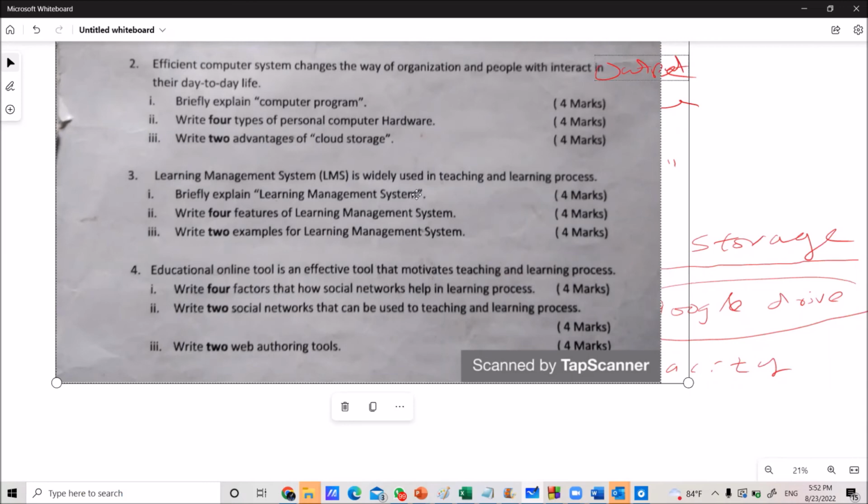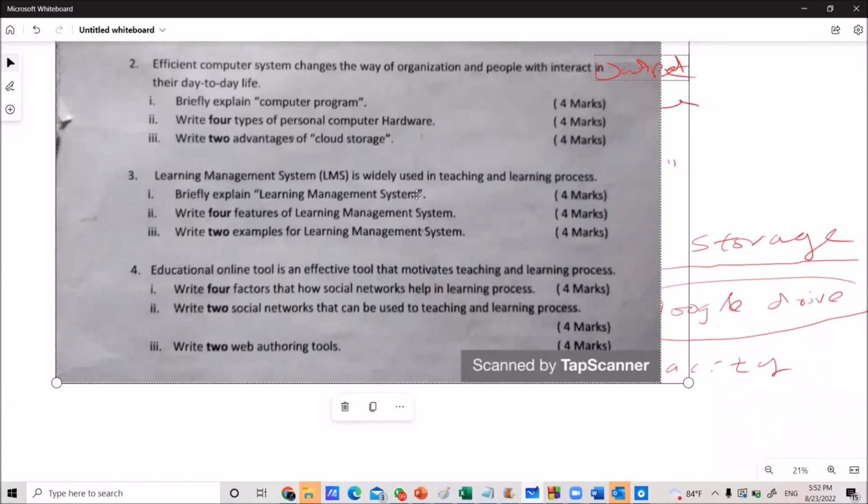An LMS has two views, the teacher view and the student view. From the teacher's point of view, teachers can upload teaching materials. From the student's point of view, students in remote locations can download the materials. Not only upload and download, students can send in assignments, and at the same time teachers can send feedback. By sitting in remote locations, students and teachers can conduct classes online. In this way, using 3 or 4 lines, you can explain what an LMS is.